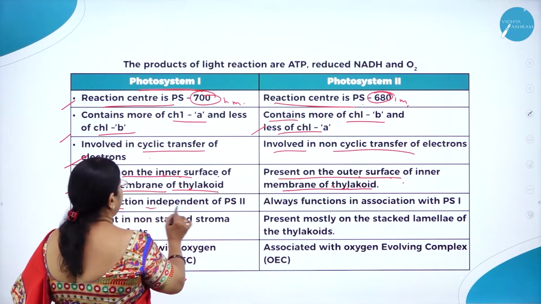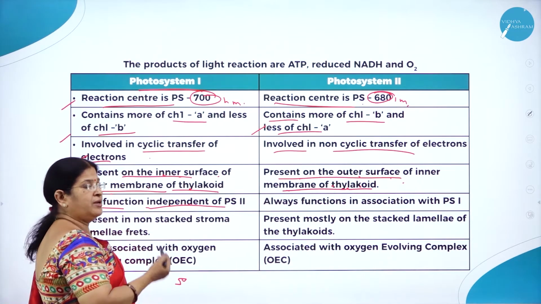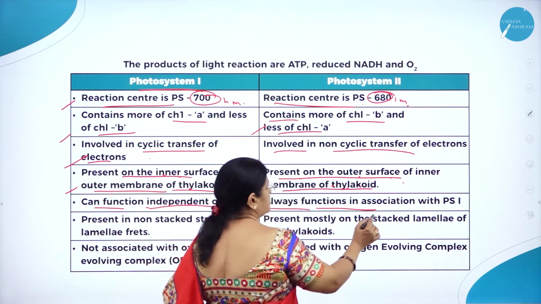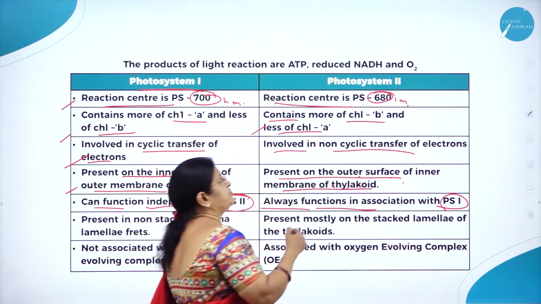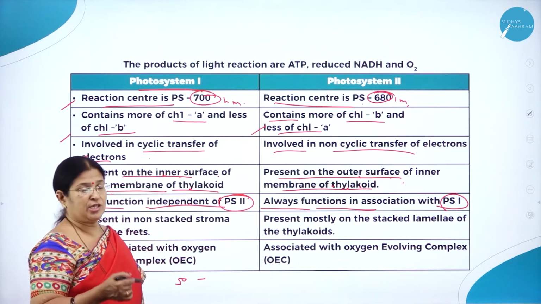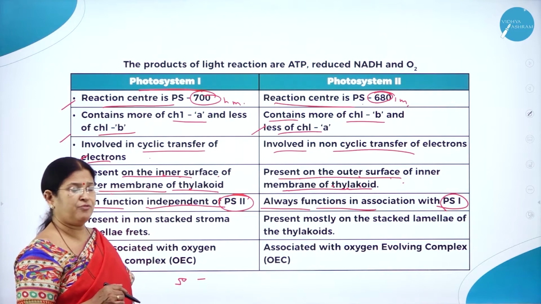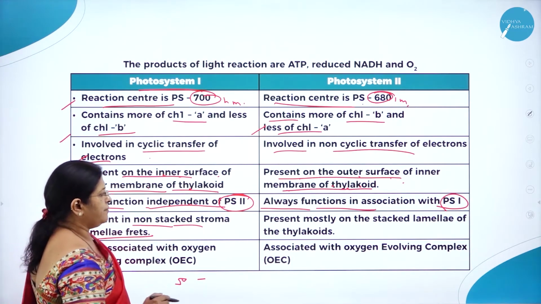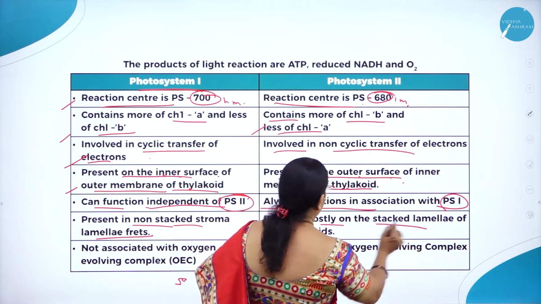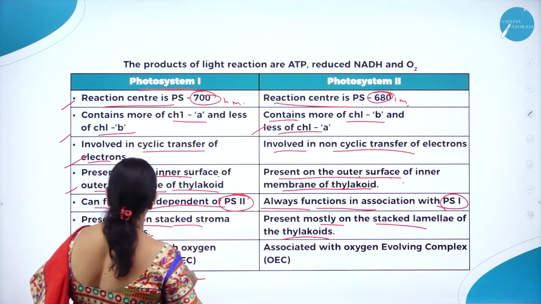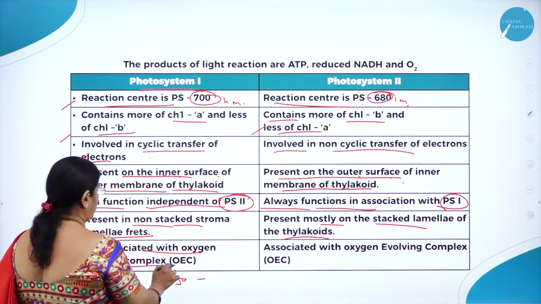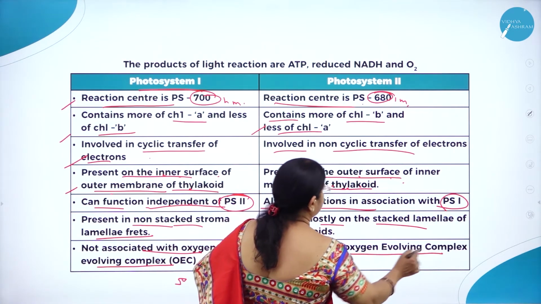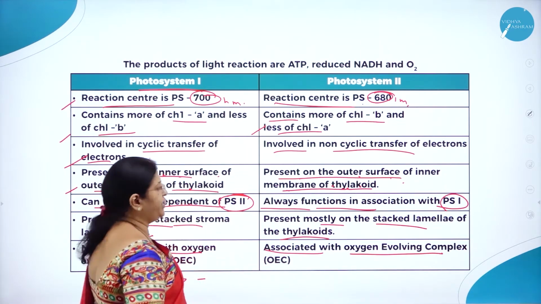Photosystem 1 can function independent of photosystem 2. So, without photosystem 2, it can work, but photosystem 2 always functions in association with photosystem 1. As we know, the non-cyclic process involves both photosystem 1 and photosystem 2. Photosystem 1 is present in non-stacked stroma lamellae, the frets. Photosystem 2 is present mostly on the stacked lamellae of the thylakoids. Photosystem 1 is not associated with the oxygen evolving complex, OEC, but photosystem 2 is associated with the oxygen evolving complex called OEC.